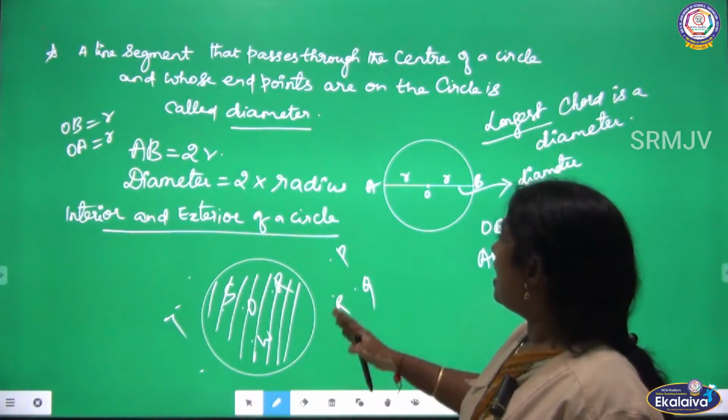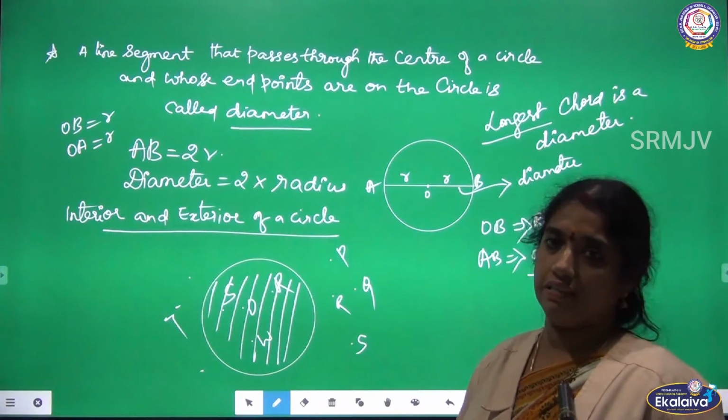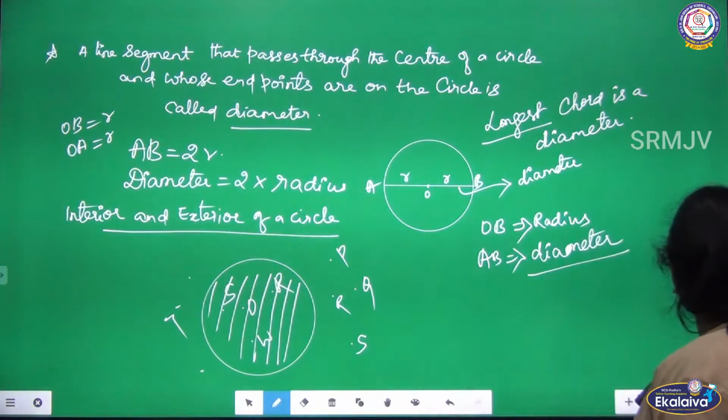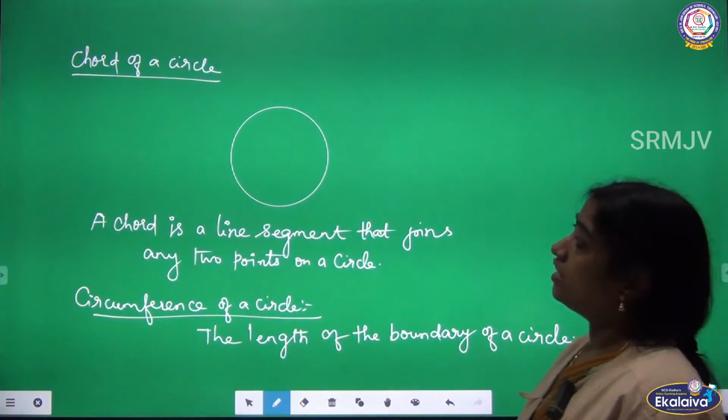Okay, so it is the exterior of a circle. Got it, children?